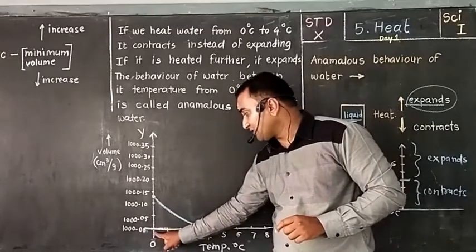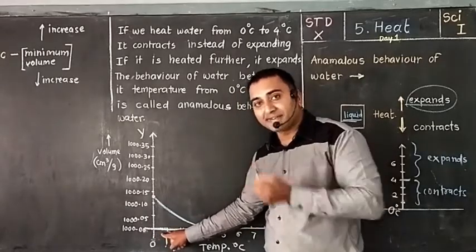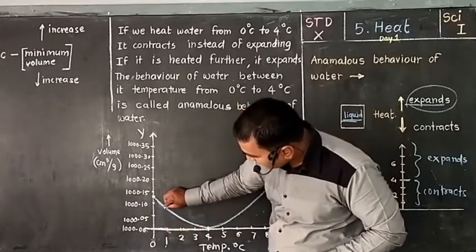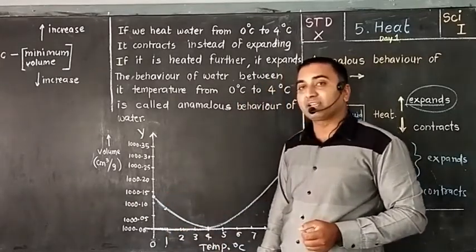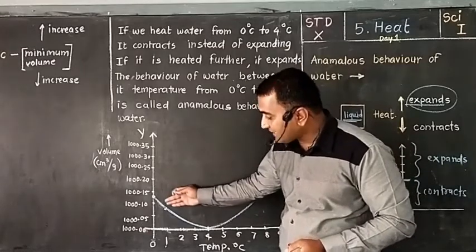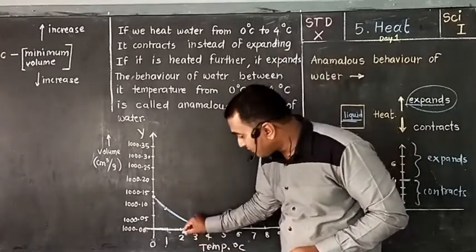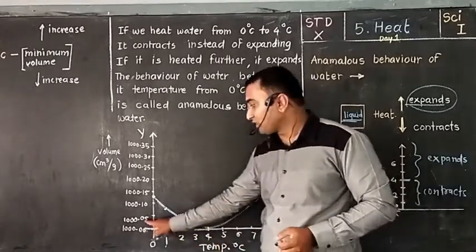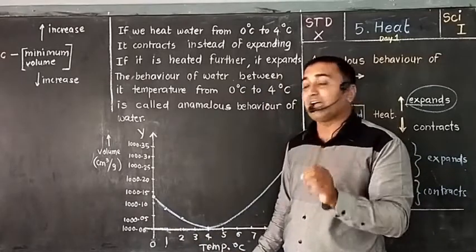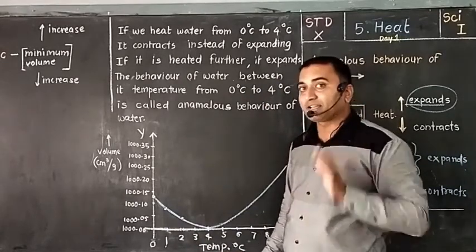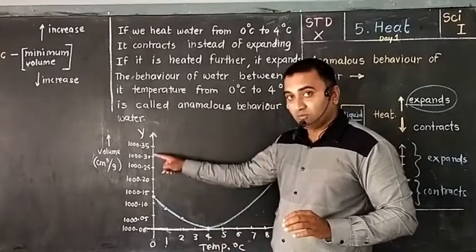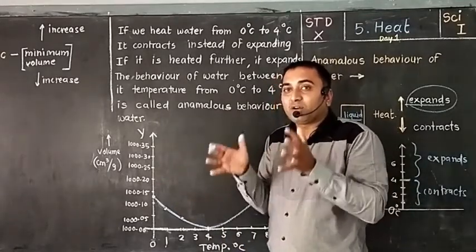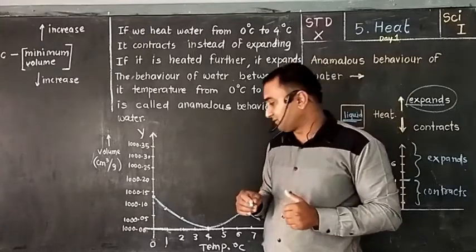Now the temperature starts to increase because of the provided heat. The temperature is at 1 degree Celsius. This is the second point we get, which means the volume has decreased. Then the temperature reads 2 degrees Celsius, and at that time the volume is 1000.05 cubic centimeter per gram. Again the volume decreased. That means it is contracting, occupying a little less space than the previous one.